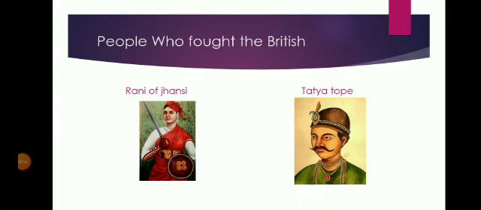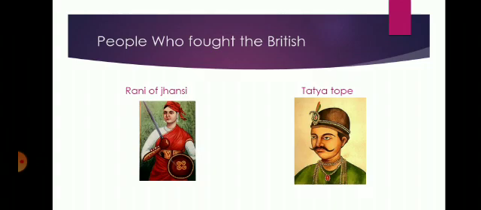Students, in our previous lesson, we discussed that the British made a law that if a man died without a son, the government took his land. They made this law in the subcontinent too, so they could take more and more land from the people. So when the Maratha king of Jhansi died, he had no son, so the British took his land, but his widow, the Rani, fought them. She was called the Rani of Jhansi. She fought the British, and she died fighting at Gwalior.